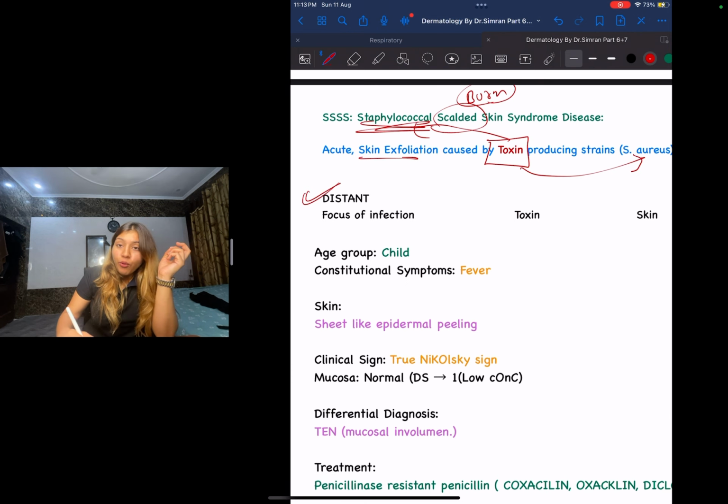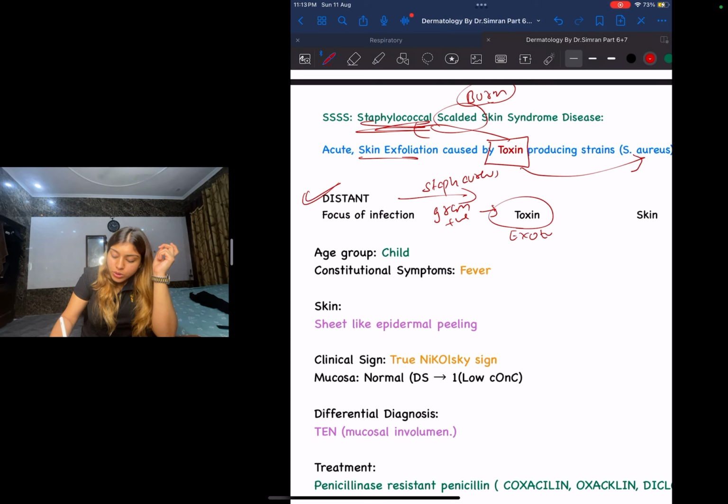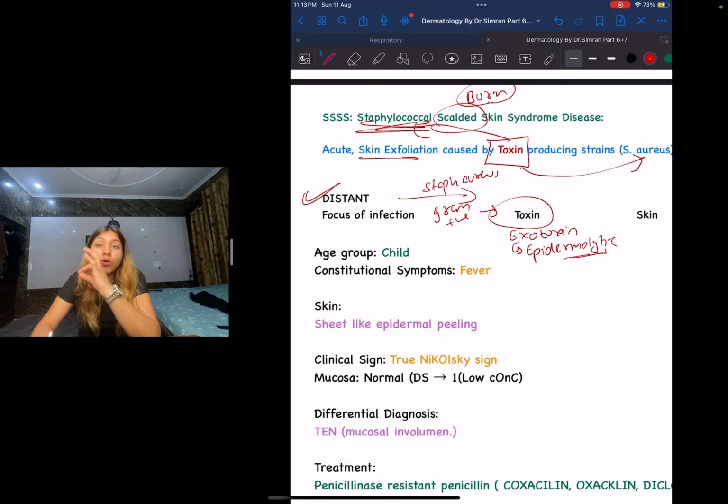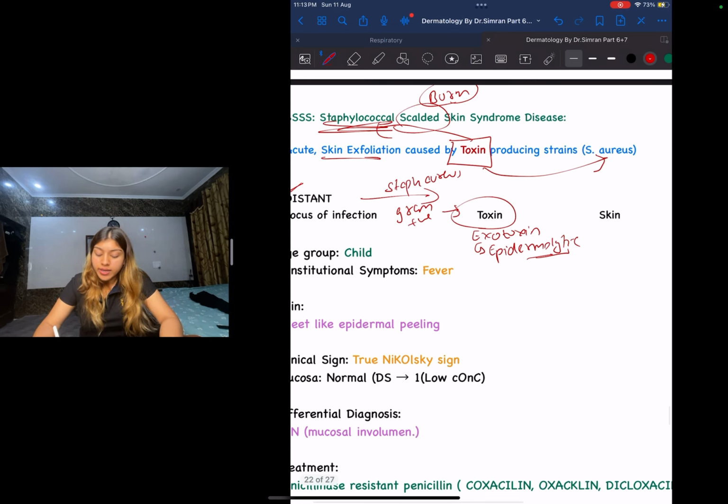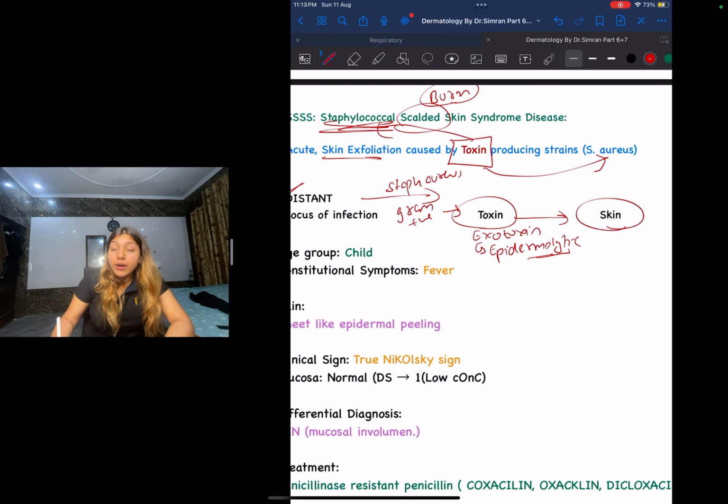Now let us understand this a little better. Guys, there was a distant focus, meaning there was probably an ear infection. This ear infection had a bacteria. Which bacteria? It had your Staph aureus. Staph aureus, guys, as mentioned earlier, is a gram positive bacteria. This Staph aureus released a toxin. It released an exotoxin. This exotoxin is epidermolytic. What is it? It is epidermolytic, which basically means it will lyse your epidermis. It will tear your epidermis. And guys, this toxin will go to your skin via which route? Via the hematogenous route.